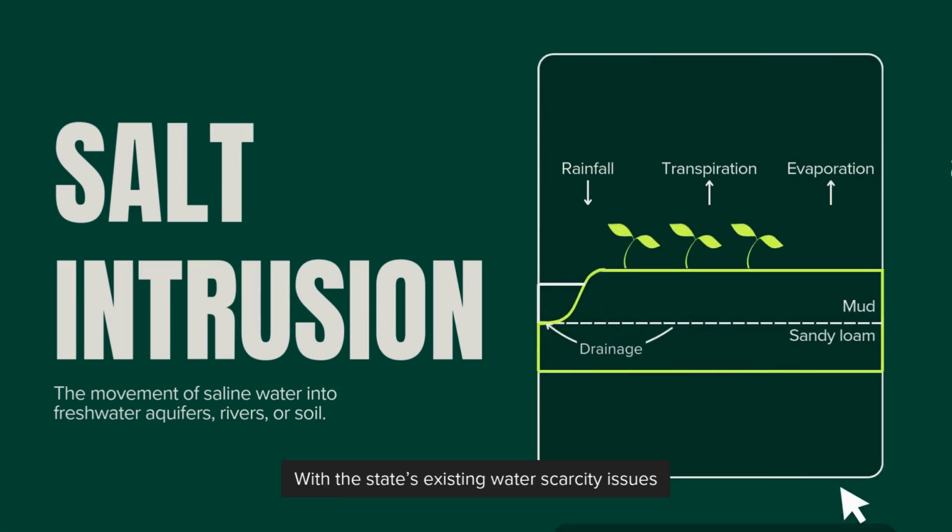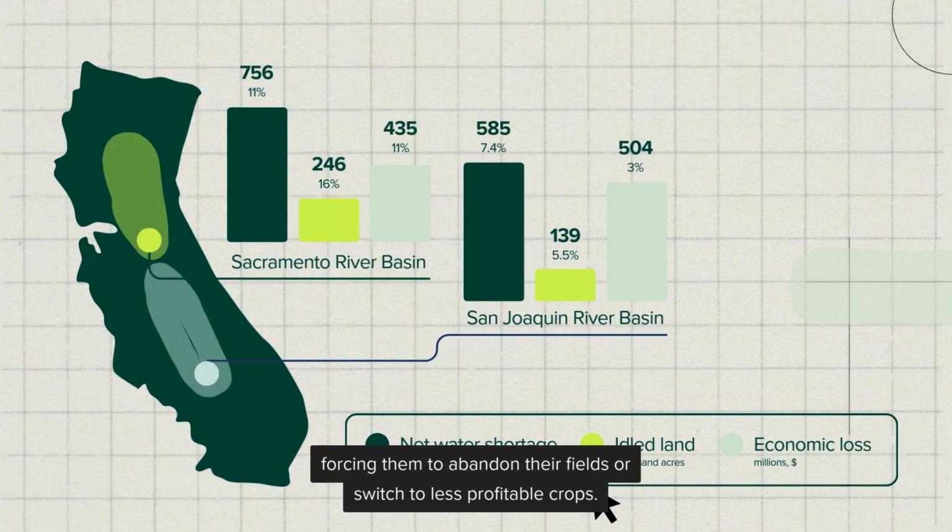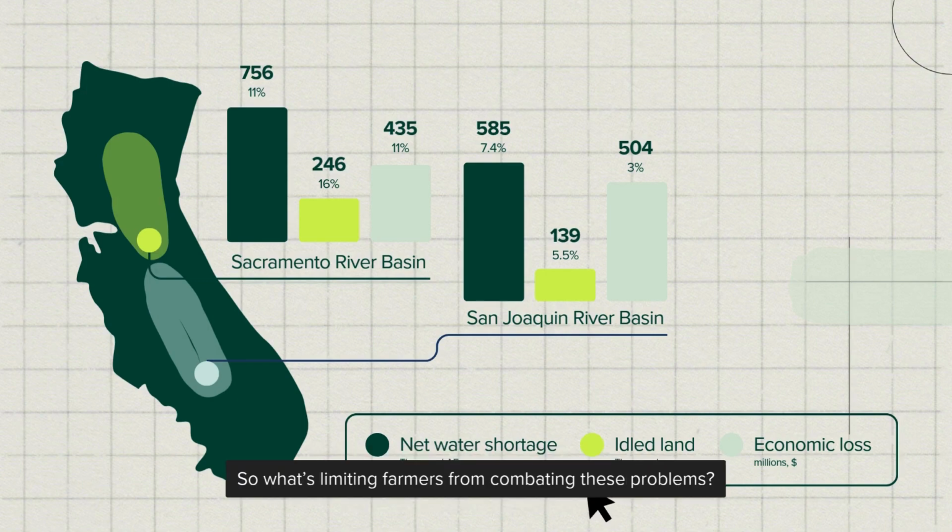To face existing water scarcity issues, farmers need to use more water to leach salt, forcing them to abandon their fields or switch to less profitable crops. So what's limiting farmers from combating these problems?